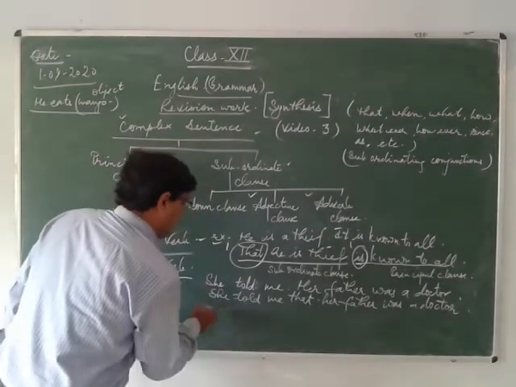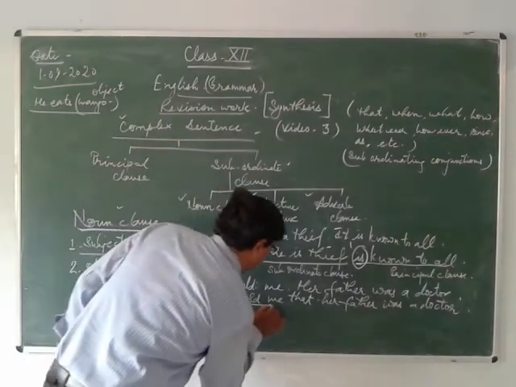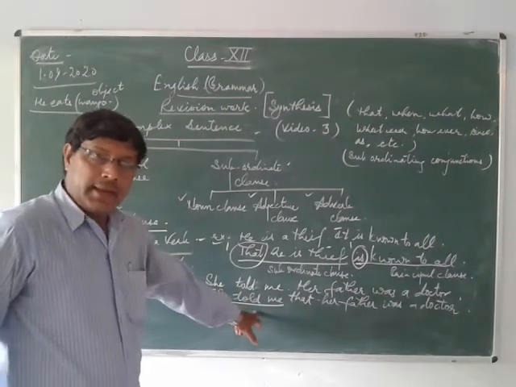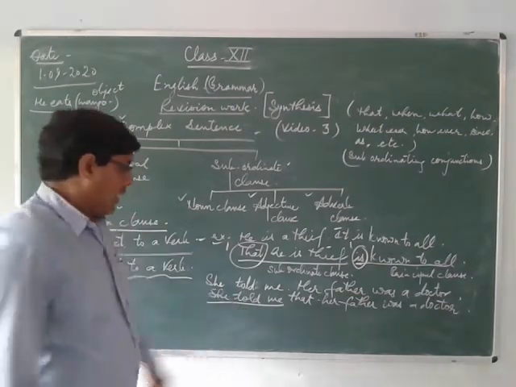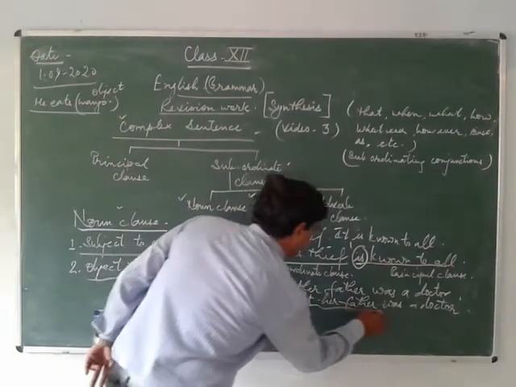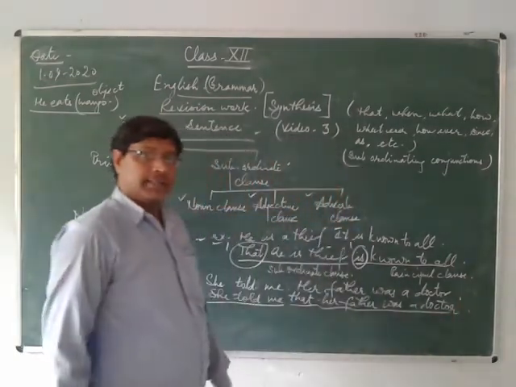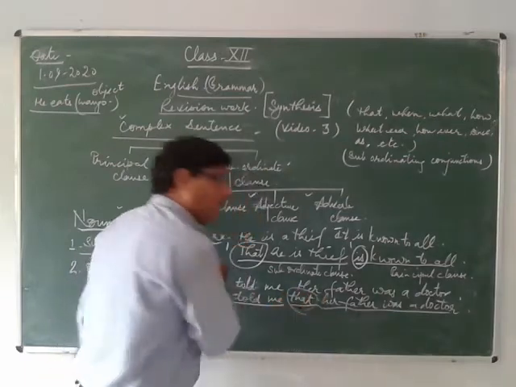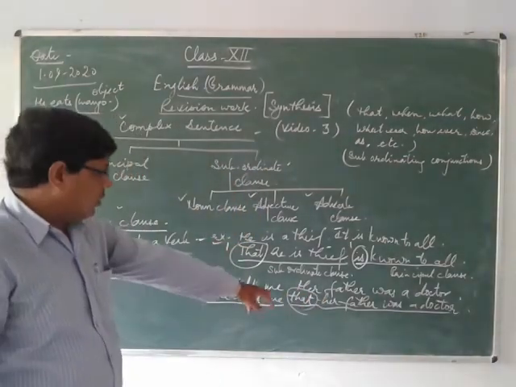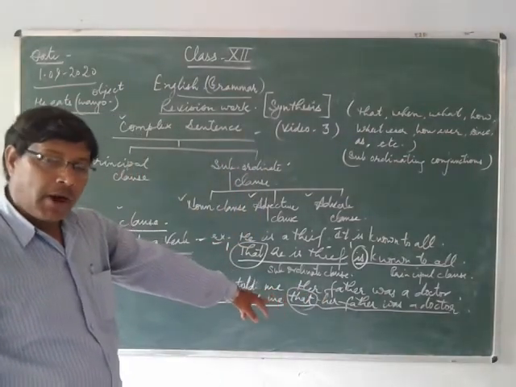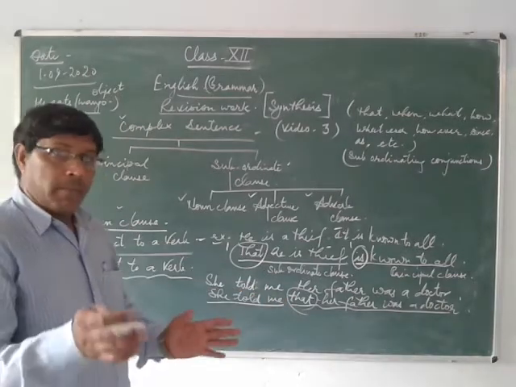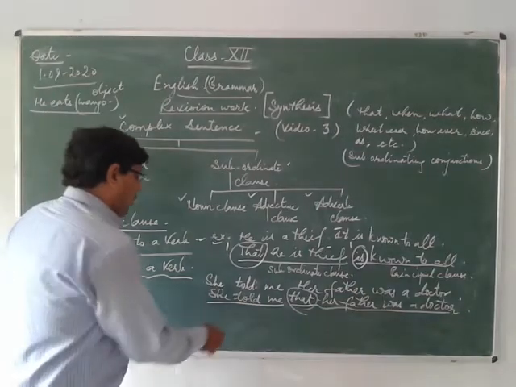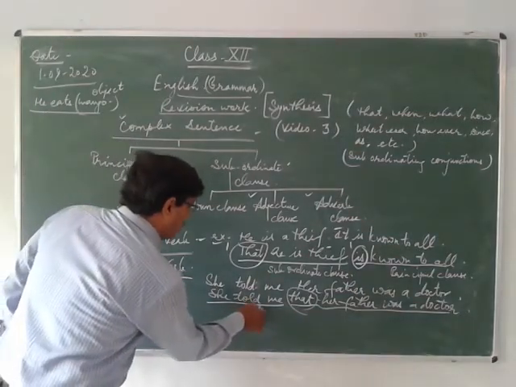See here, you will find the principal clause. She told me is the principal clause, and the second one is the subordinate clause. Now the subordinate clause begins with a subordinating conjunction. Here you will find that subordinating conjunction. Now make it very clear how it is an object to a verb. The verb here is told.